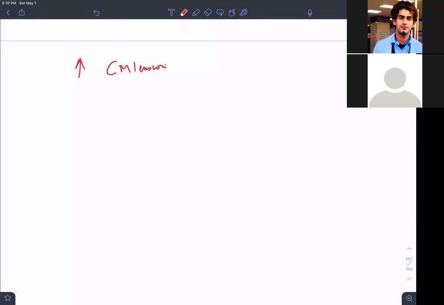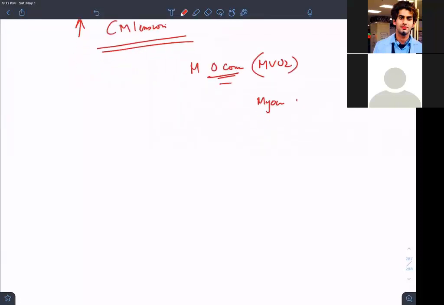So that means who should be affecting the myocardial oxygen consumption? Myocardial oxygen consumption. We say it MVO2. We write in short MVO2. What is MVO2? Myocardial oxygen consumption. Who will increase the MVO2? Heart rate.